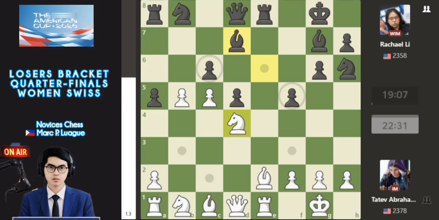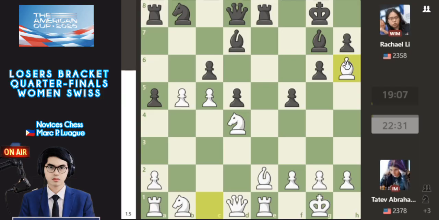And also bishop d7 backwards by Li here. And also knight c3. So this is a blunder by Tatev Abrahamyan. So this is a double question mark with a dark square here. It means the best move is bishop captures knight. So bishop captures knight here is the best move.